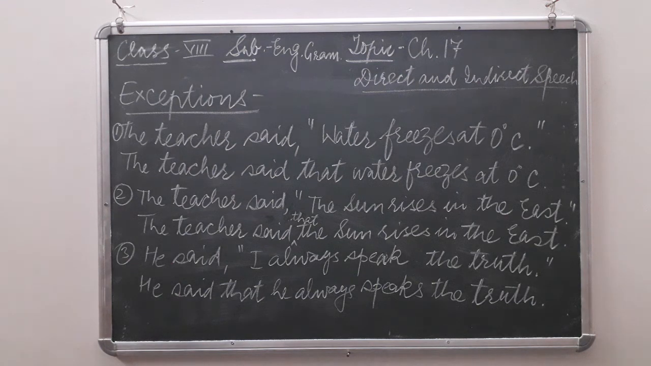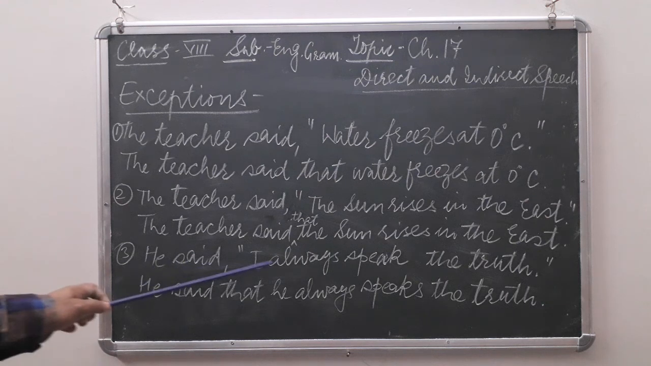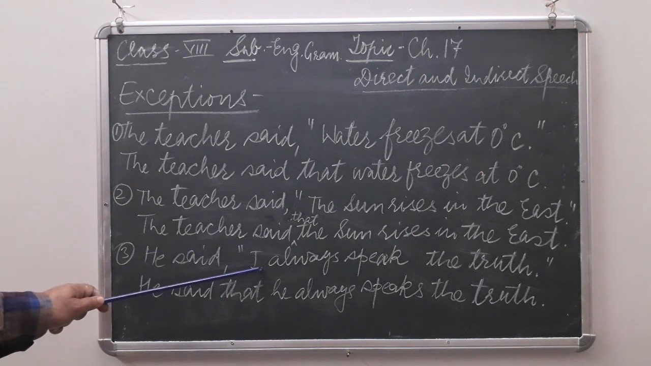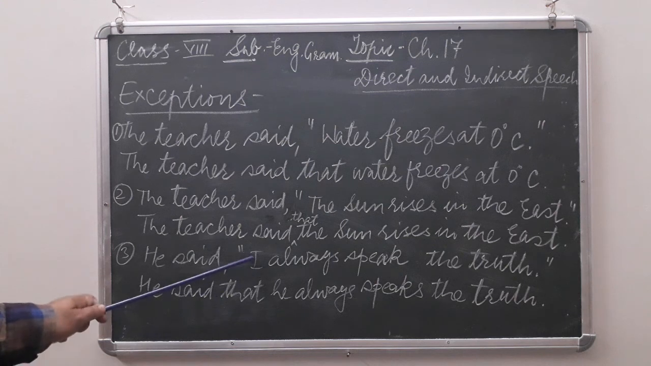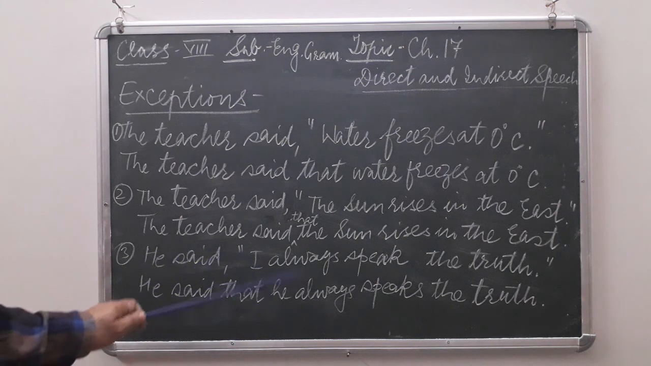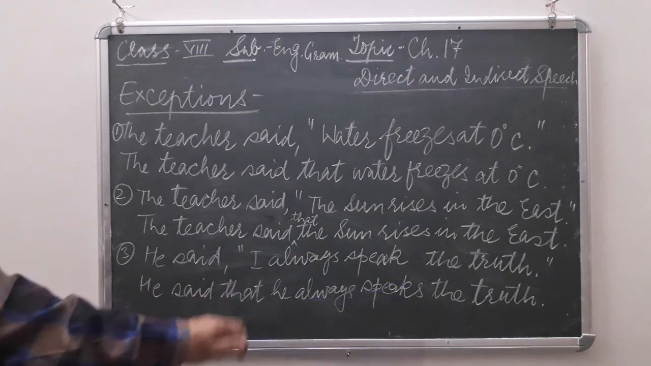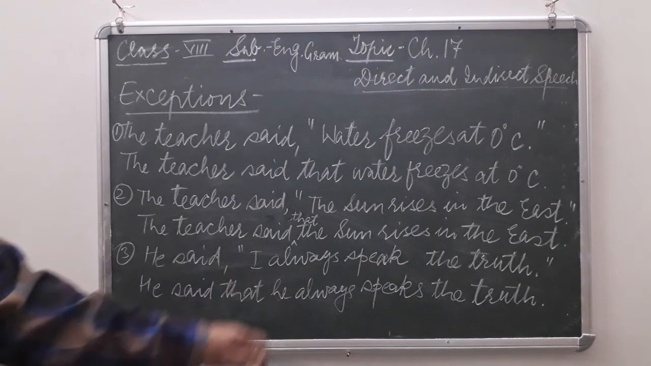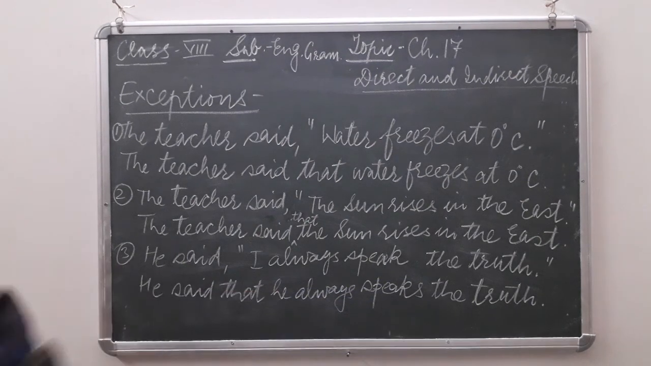Again remember that if a habitual fact is given, he said, "I always speak the truth." So here I is he, the speaker is he. These are the exact words of the speaker. So the answer will be, he said that he always speaks, because here third person singular is simple present. So that is why here we will put s. He always speaks the truth.